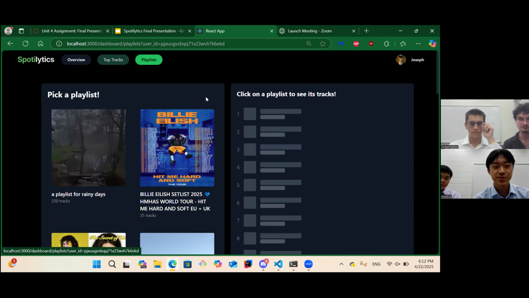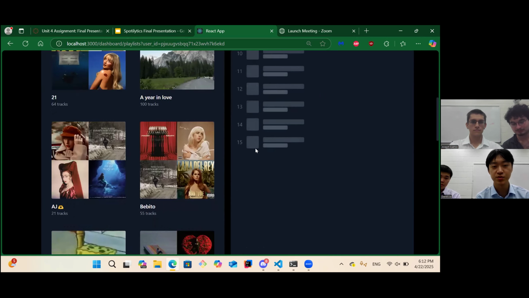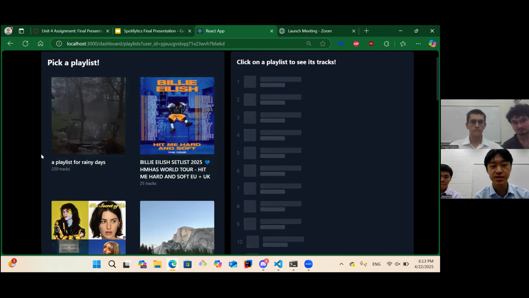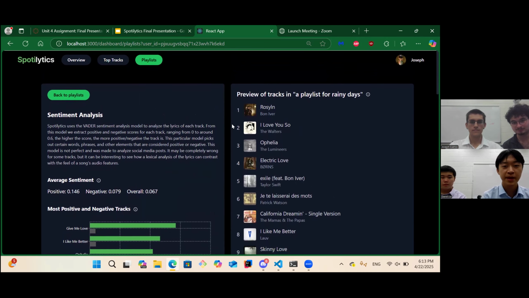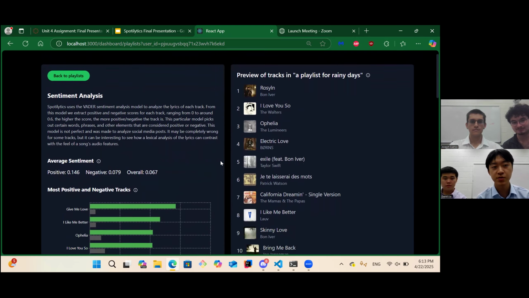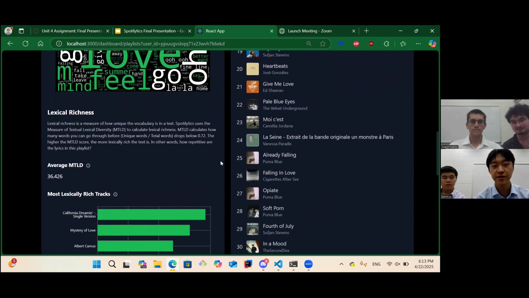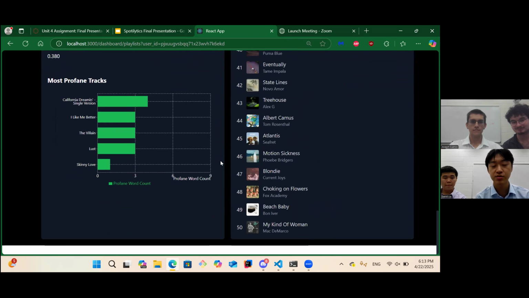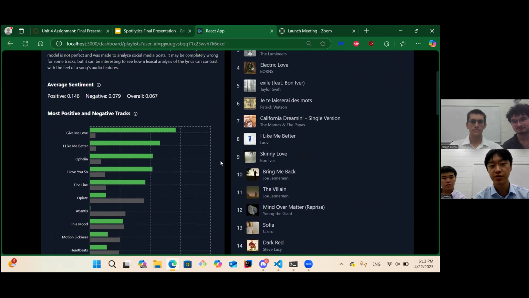So now we'll move over to this playlist tab over here. Basically, this tab takes all of a user's listed playlists and shows them to the user. If we want to, we can select a playlist to see the songs it contains. If we scroll down, we can go to this rainy day playlist right here. And just like the top tracks page that we just looked at, it contains all of the same metrics. But instead of running the metrics on the top tracks over a certain time period, we're now running the metrics on the playlist songs that we've selected.